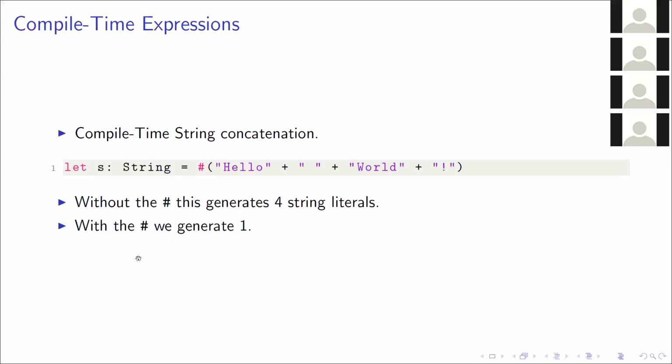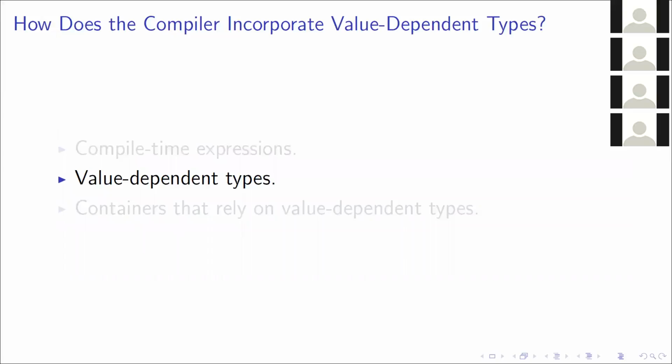So it's great. We have a bunch of new things we can do with compile-time expressions, and they've become really, really powerful. It's interesting to see where they've gone. So that's all I want to talk about for compile-time expressions, and now we'll move on to value-dependent types.